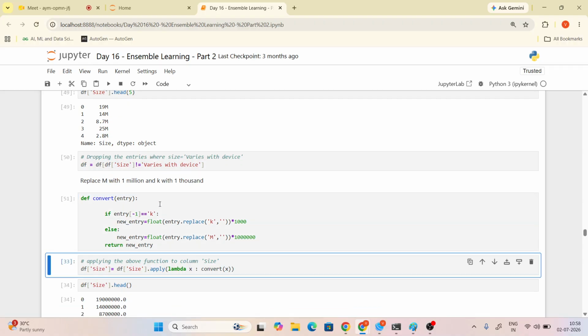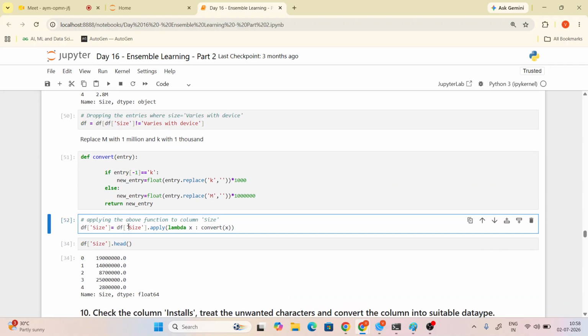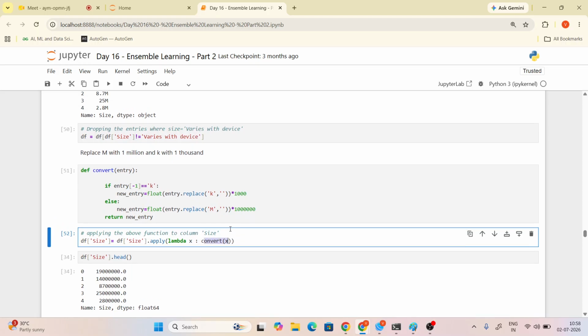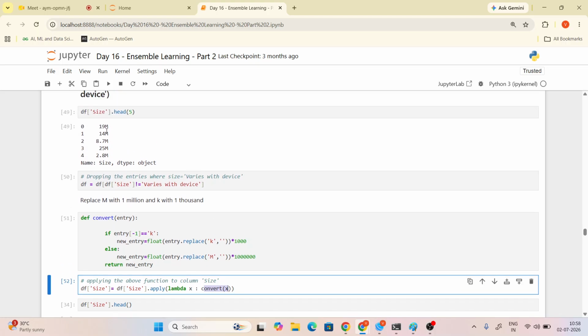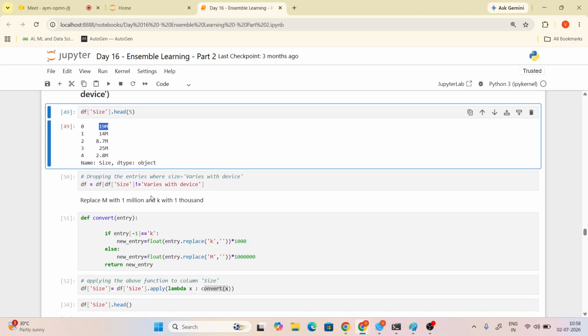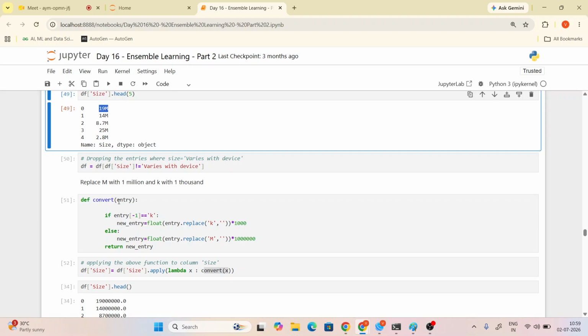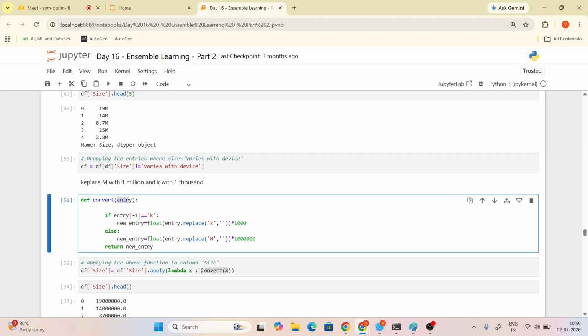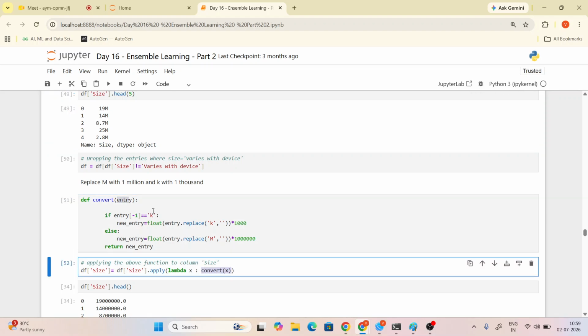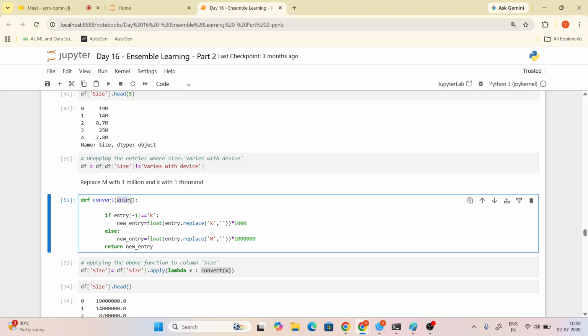Just imagine, Alka, I am applying a lambda on size. So size automatically converts to what? X. So the function is convert of x. Now tell me, Alka, size is converted as x. The first one is 19m. Here we call convert function of x, and here we give the entry. So 19m will be replaced here.